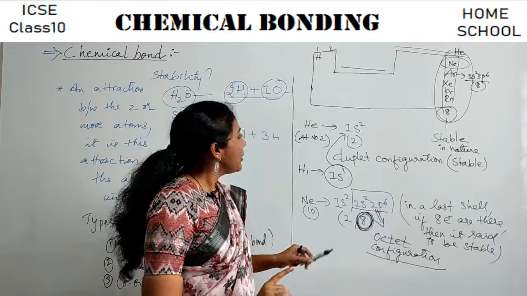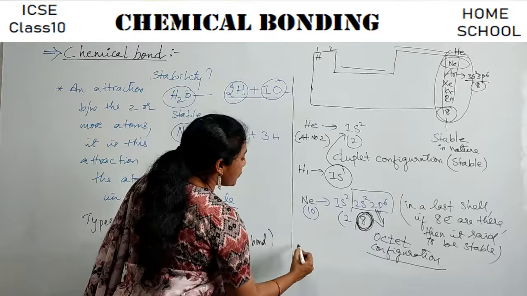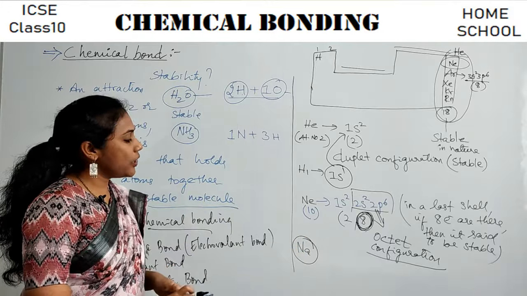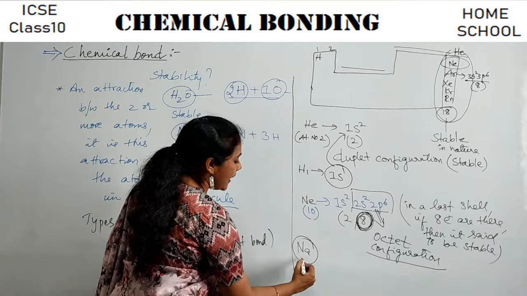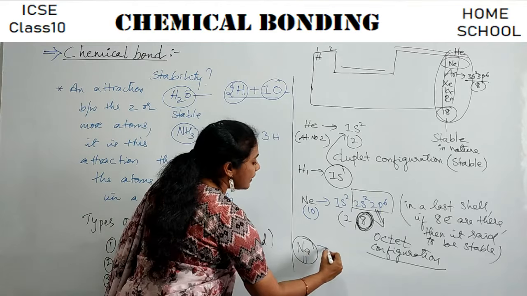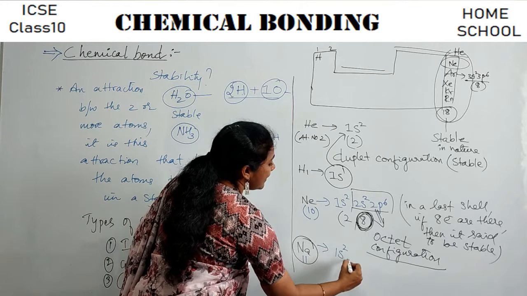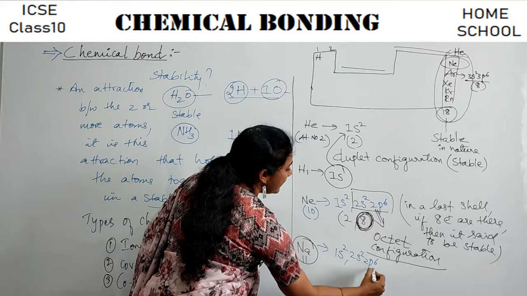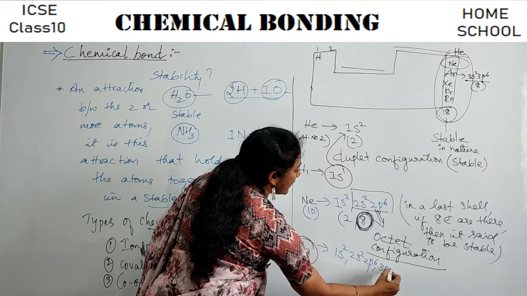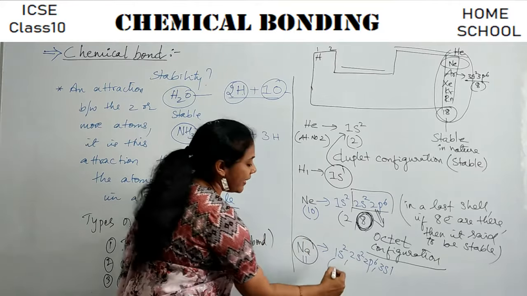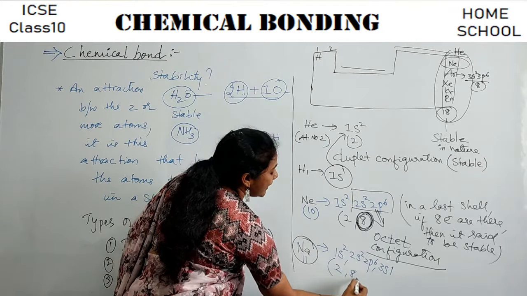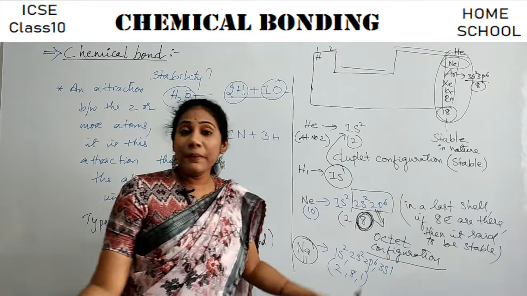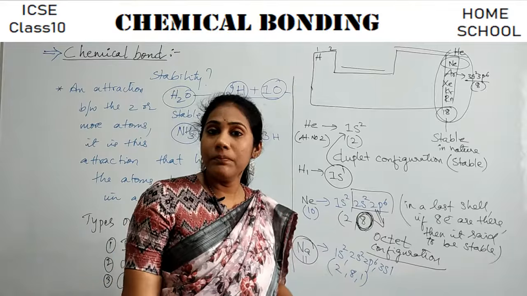Now you have an element called sodium, guys. Can you tell me what is the electronic configuration of sodium? Atomic number is 11. Its electronic configuration is 1s2, 2s2, 2p6, and 3s1, or in a simple way you can write it as 2, 8, 1. Can I call sodium a stable element or stable atom?